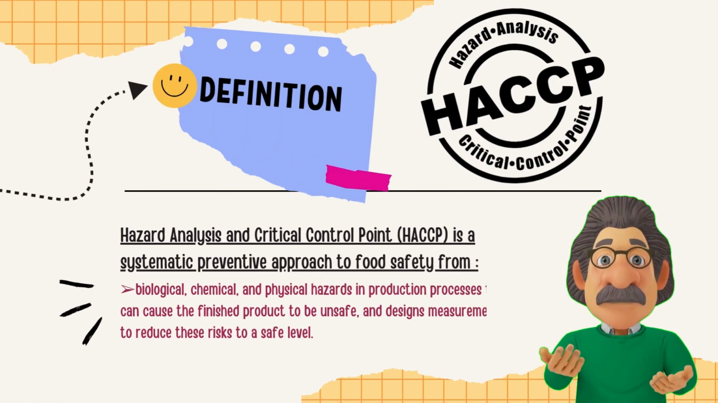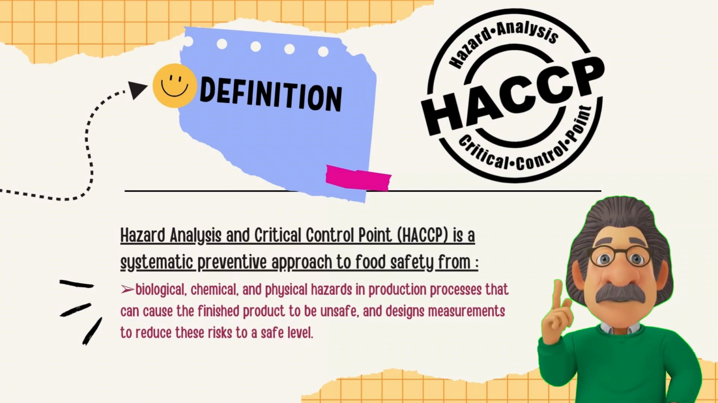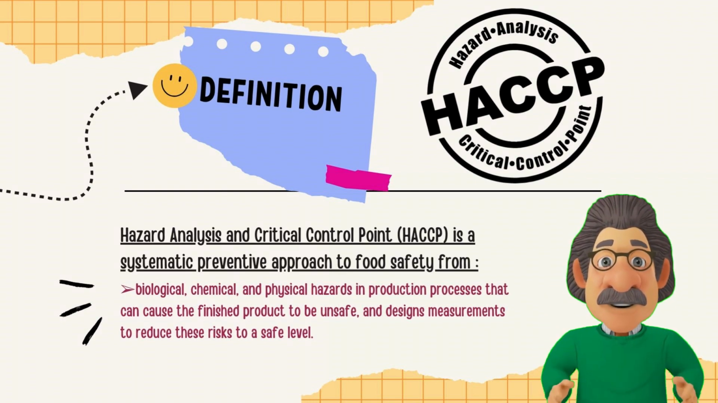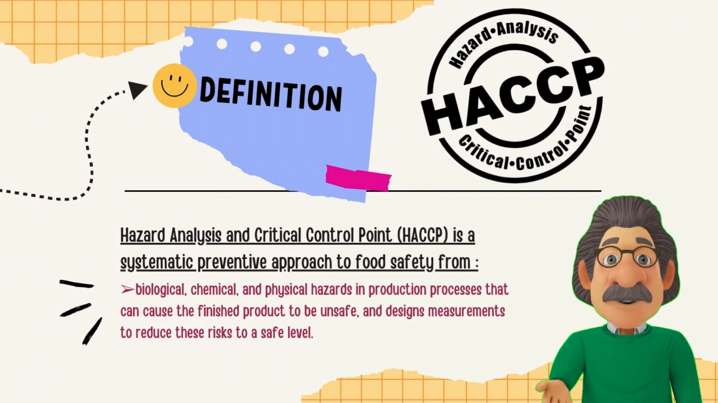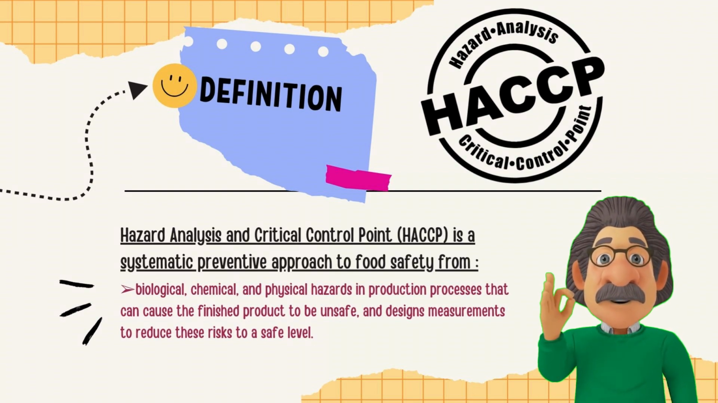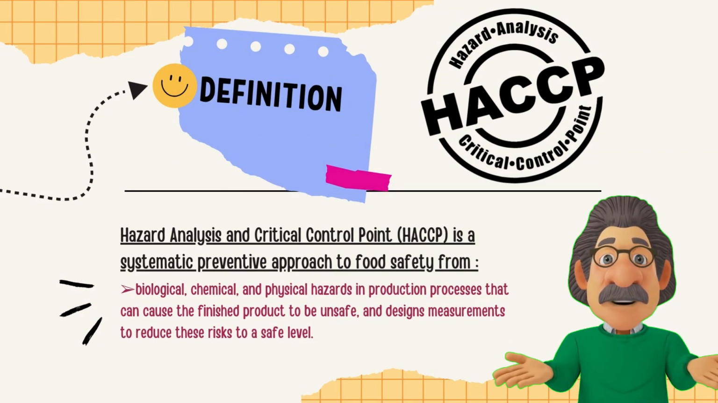For the definition, hazard analysis and critical control point is a systematic preventive approach to food safety from biological, chemical and physical hazards in the production process that can cause the finished product to be unsafe, and it designs measurements to reduce these risks to a safe level.